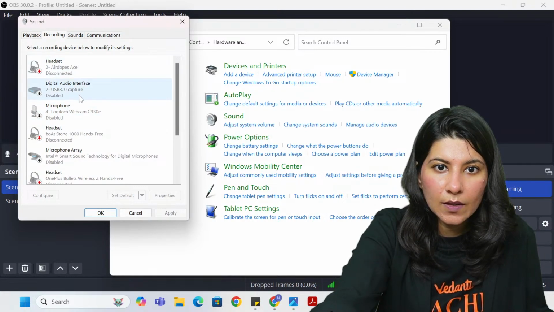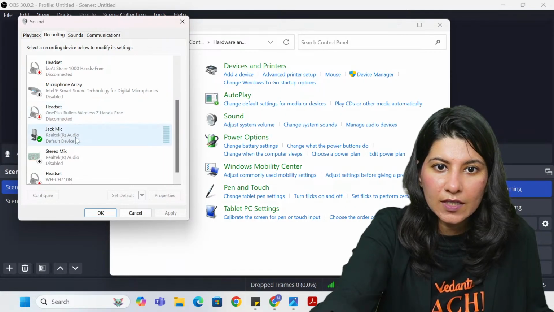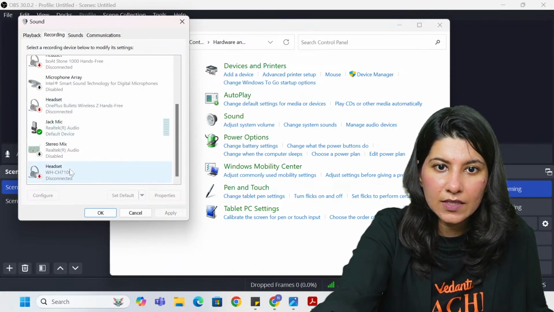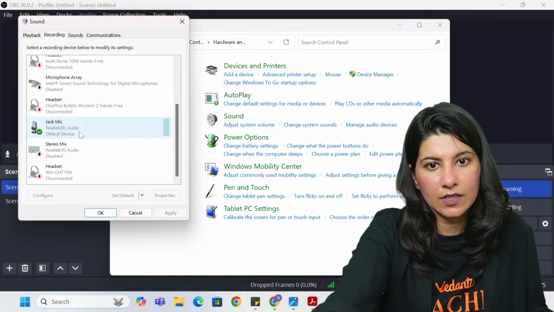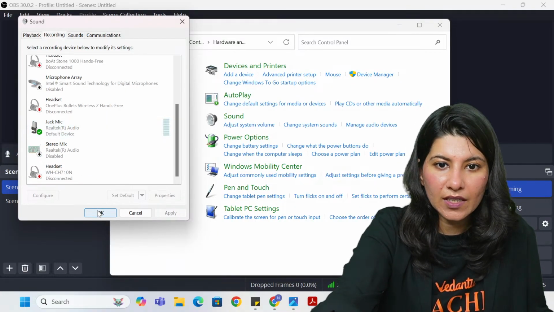Connected. Disabled. Microphone is disabled. Microphone array disabled. Jack mic is ticked. Disconnected. Device. Why is it breaking? I don't know.